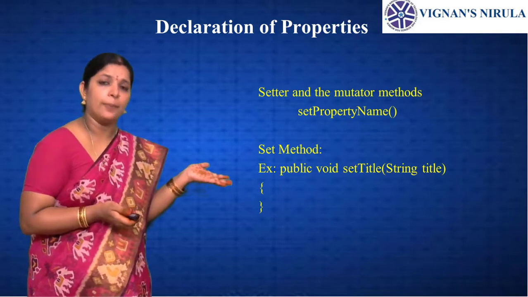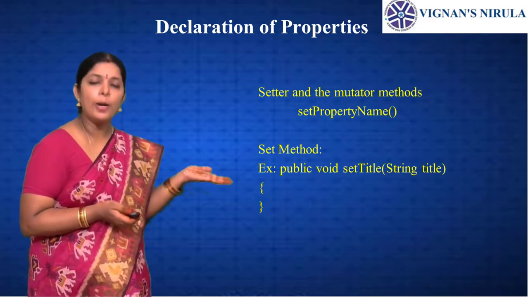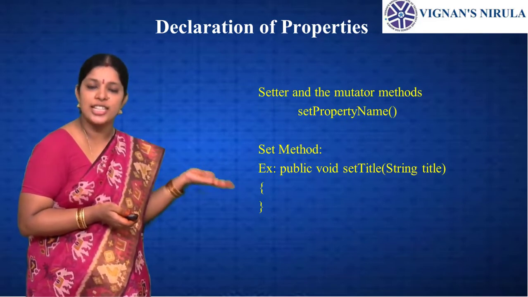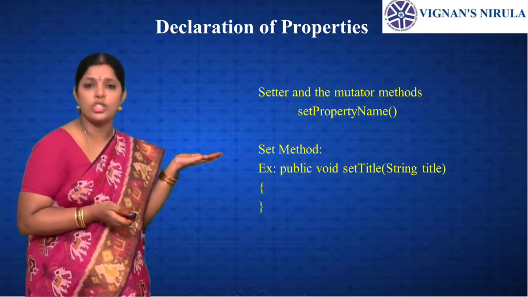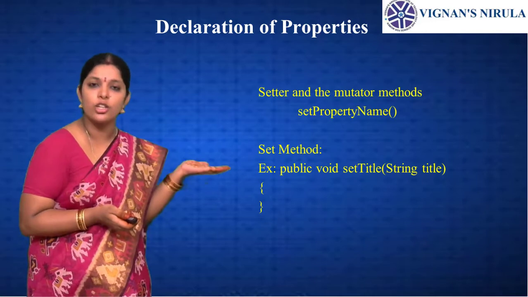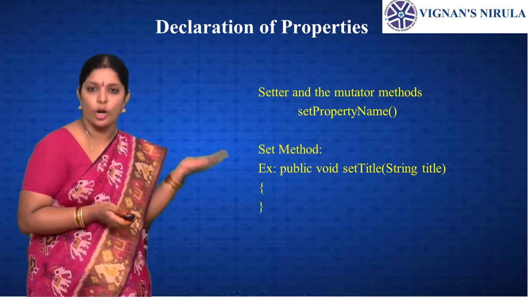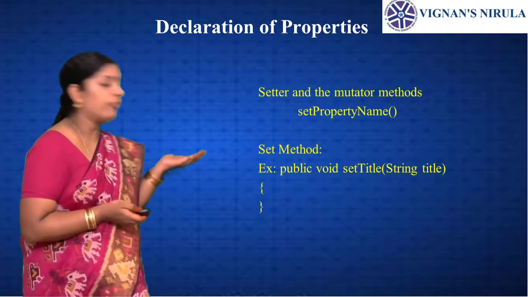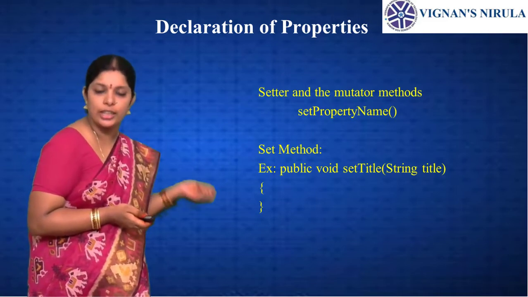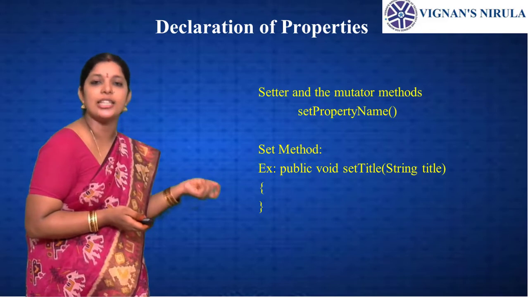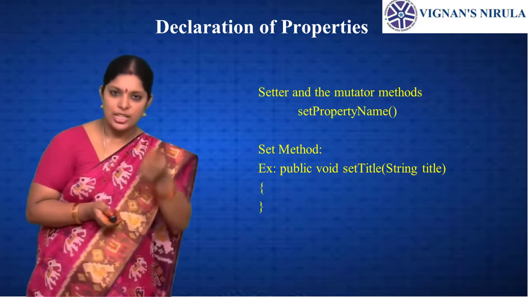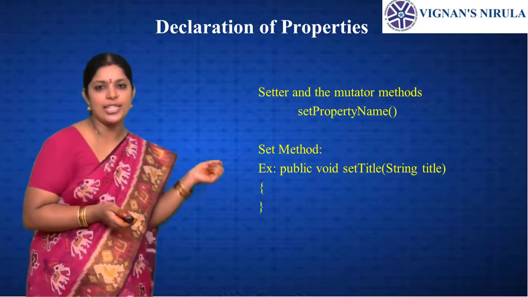The set property name is used to assign values to another object, and to get values we use the getter method. The getter methods are used to retrieve the objects. So for every getter and setter method, it is mandatory to write the name we are giving with the first letter in uppercase.